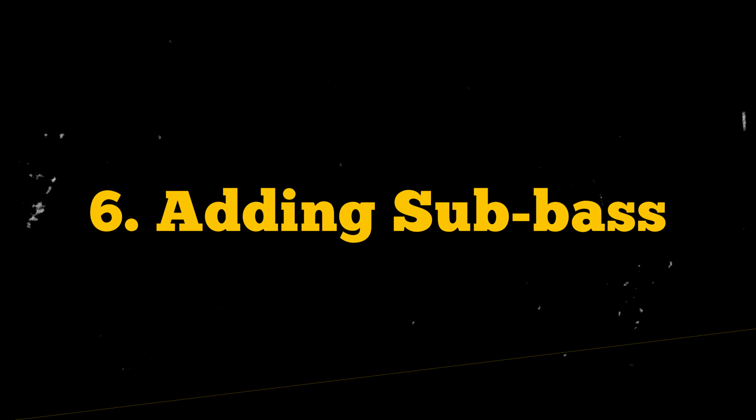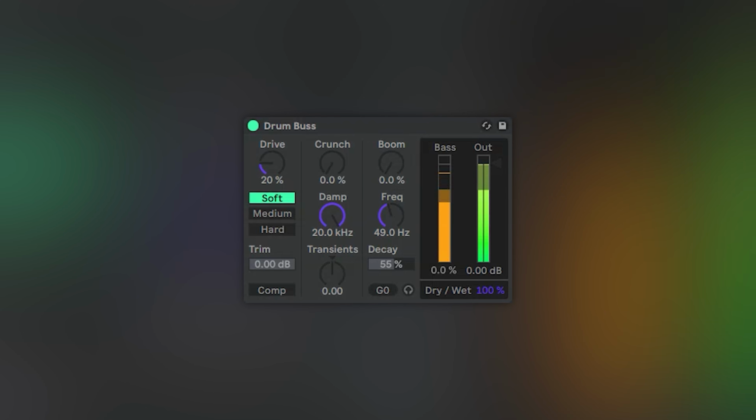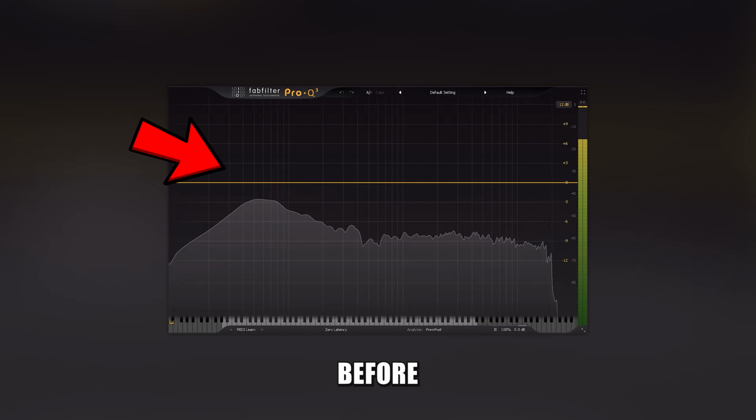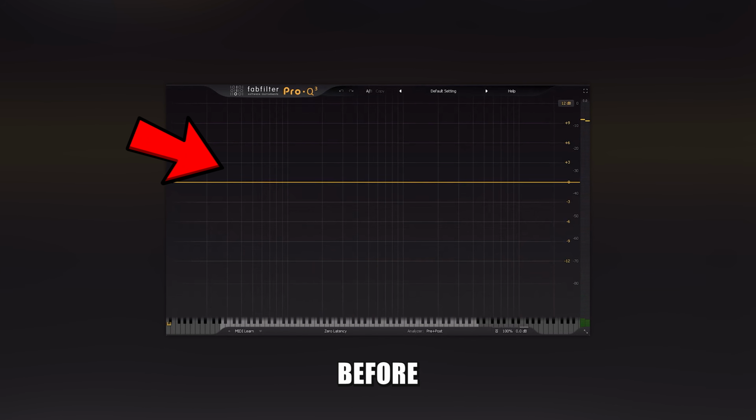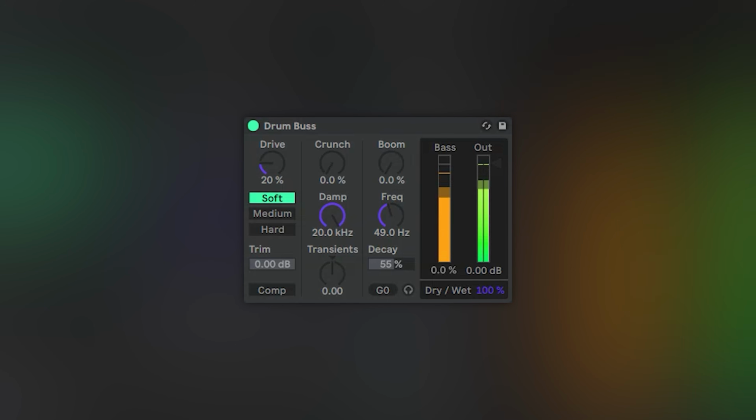Number 6. Adding the sub bass. For drums, use effects like this built into Ableton, Drum Bass or Knock, that will add sub to your sounds, filling that low end and making the sound hit harder.